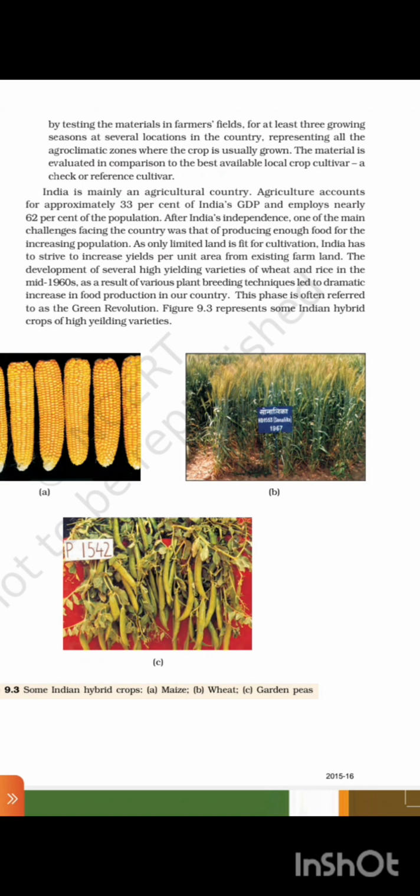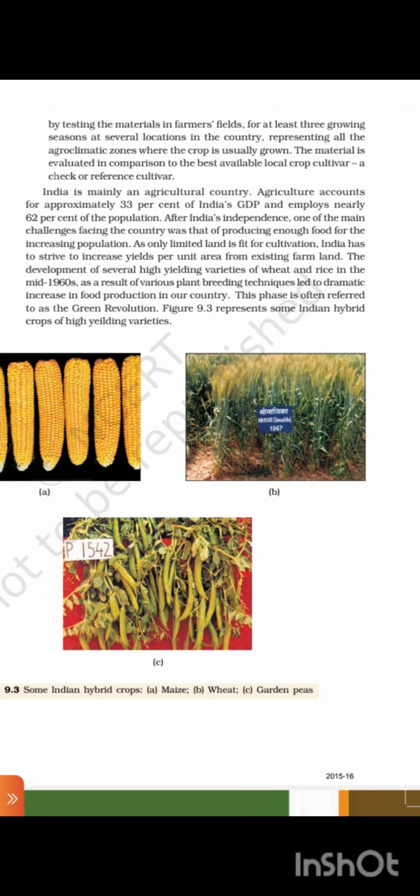India is mainly an agricultural country. Agriculture accounts for approximately 33% of India's GDP and employs nearly 62% of the population. After India's independence, one of the main challenges facing the country was that of producing enough food for the increased population. As only limited land is fit for cultivation, India has to strive to increase yield per unit area from persisting farmland. The development of several high-yielding varieties of wheat and rice in the mid-1960s, as a result of various plant breeding techniques, led to a dramatic increase in food production in our country.